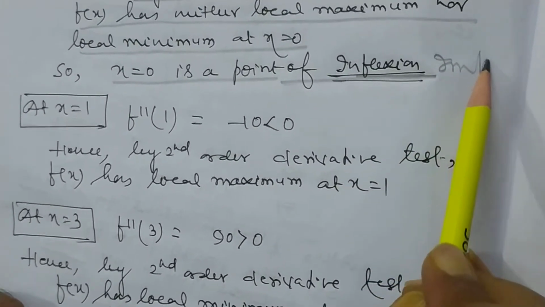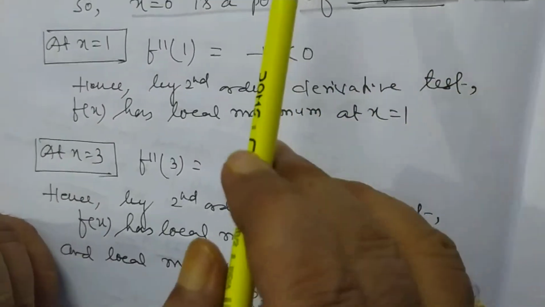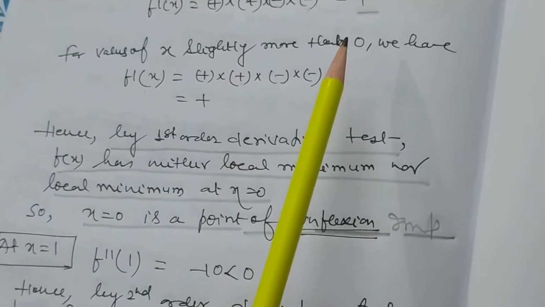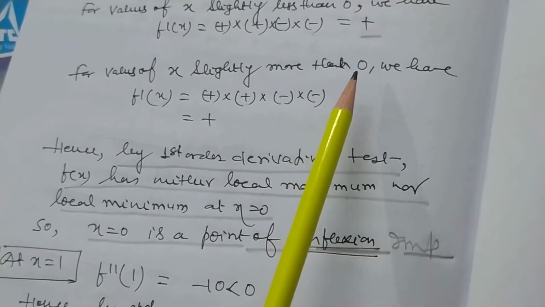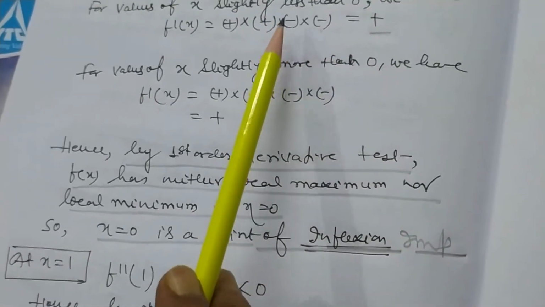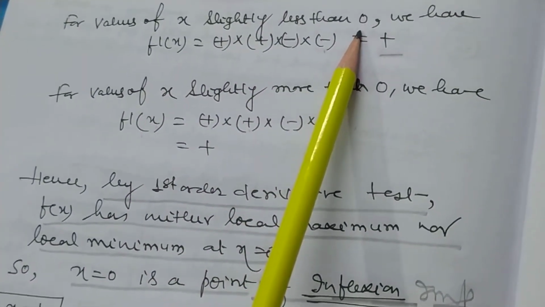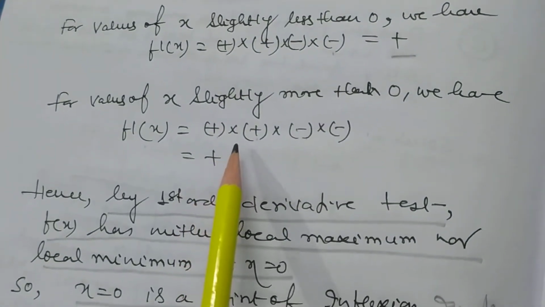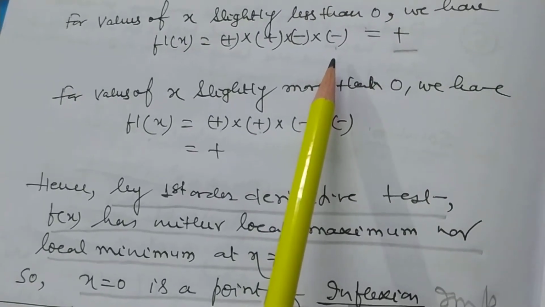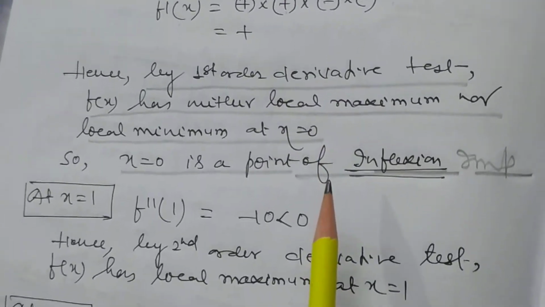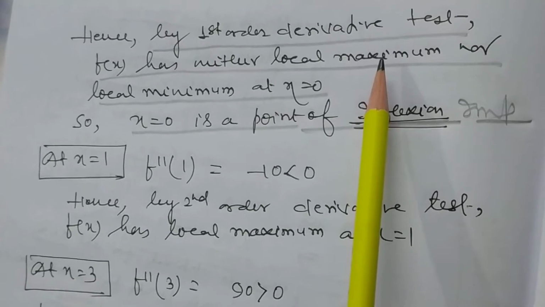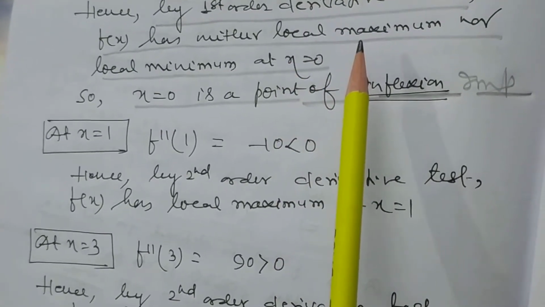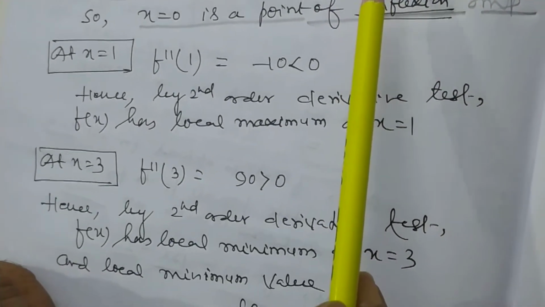That's why this problem is very, very important. If the value of the function at the points c minus h and c plus h are both the same, then the value of f dash x is the same, taking x slightly less than 0 and x slightly greater than 0, that is minus 0.1 and 0.1, which we can write. And in this way we checked. So what did we get? By the first order derivative test, f(x) has neither local maximum nor local minimum because there is no change in the sign of f dash x when we consider x less than 0 and greater than 0.